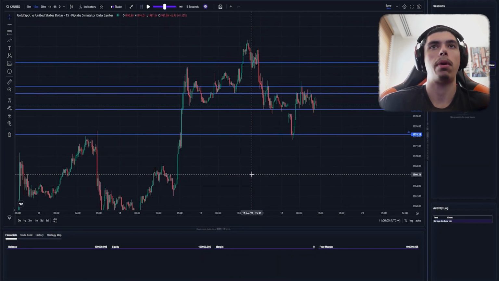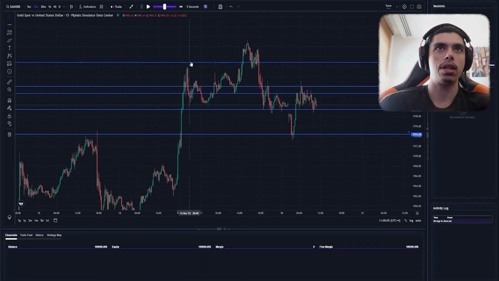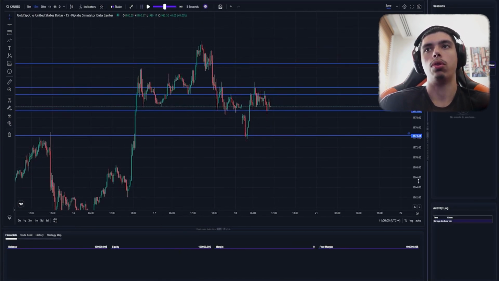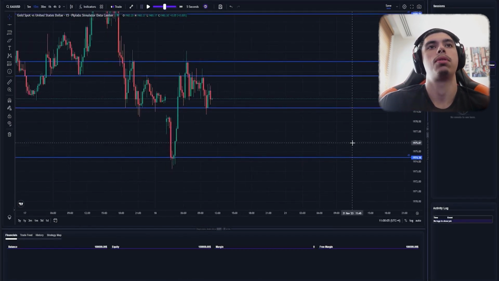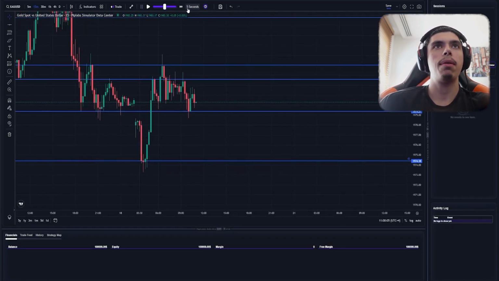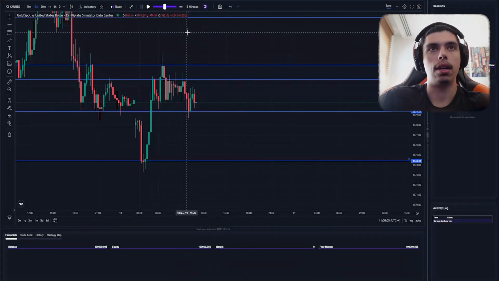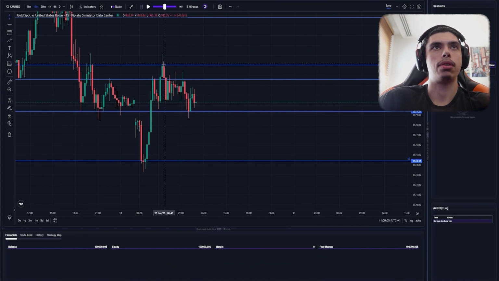Now, if we do look at overall market structure, it does have a little bit of a weakness where we have price trying to make lower highs right now. So we can keep that in the back of our mind, but in terms of technicals, we want to be looking more at trading through ranges here. So we'll skip by 5-minute candles here, as that's just going to be more efficient. And yeah, we'll see what ends up happening.